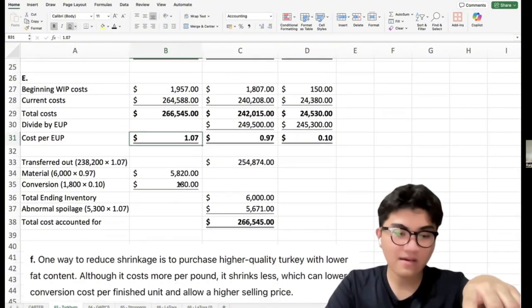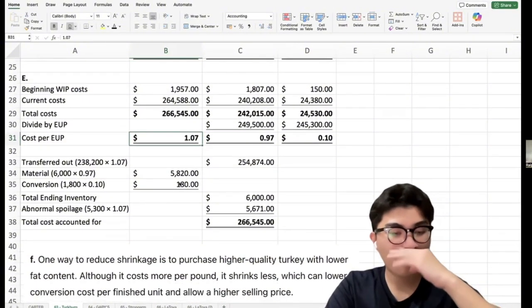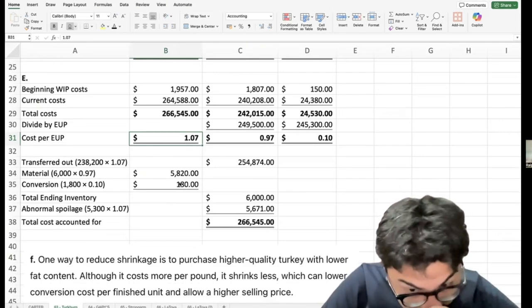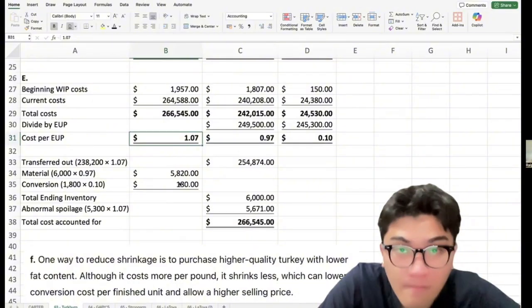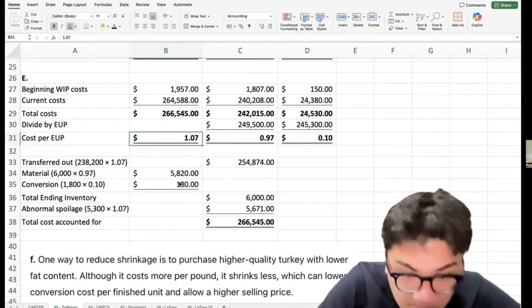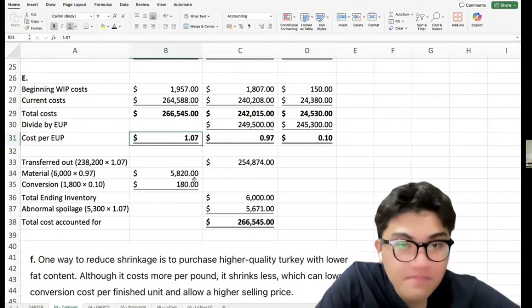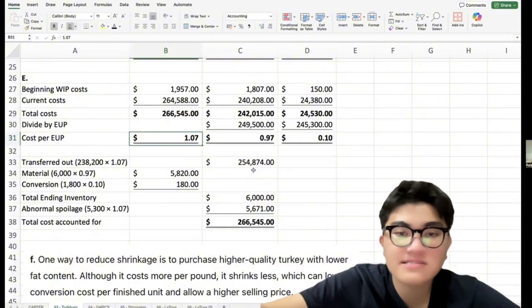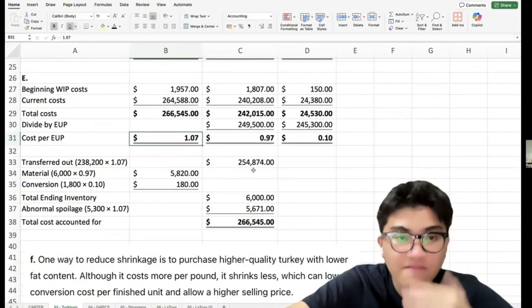Now we will be assigning costs. The first are the units transferred to the finishing department. From the finishing department, 238,200 times 1.07, which equals 254,874.